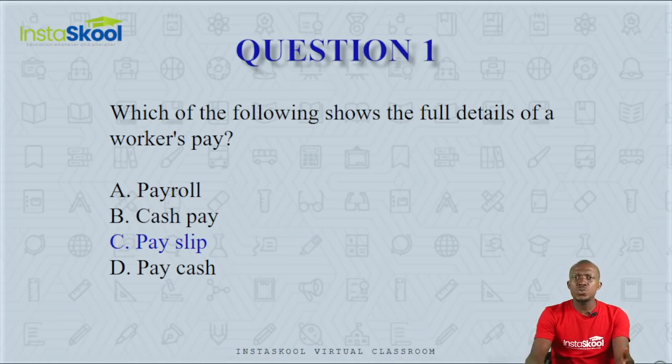The document which shows the allowances, basic pay, deductions, and every sum that a worker gets is called the pay slip. The document that shows the salary or payments made to all the workers in total is the payroll, but the one that shows for an individual worker is called the pay slip. So the correct answer here is option C, pay slip.